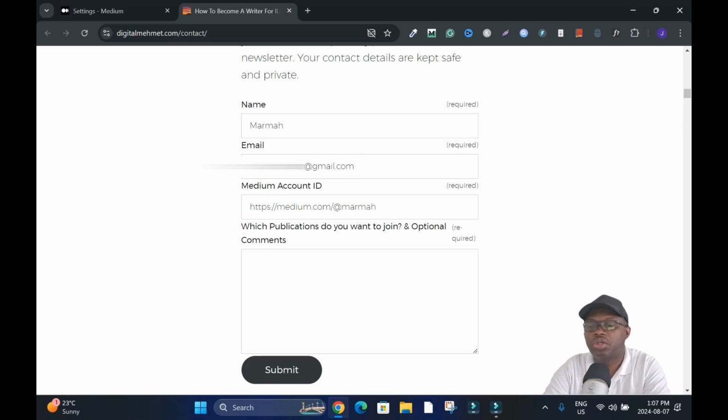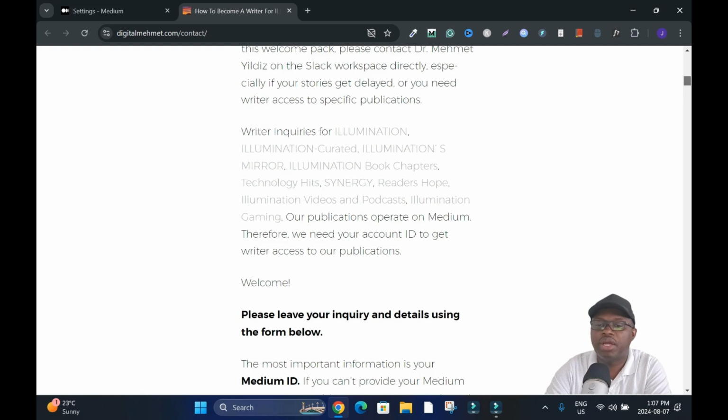Then the publication you want to join, and an optional comment. I know some publications make you write and explain yourself as if you are looking for a job. Under Illumination, they have different sub niches. I'll show you. When you scroll up: writer inquiries for Illumination, Illumination Creator, Illumination's Mirror, Illumination Book Chapters, Technology Hits, Synergy, video and podcast, gaming. These are the publications they have. You can click on any of them and just read to find out details about it.